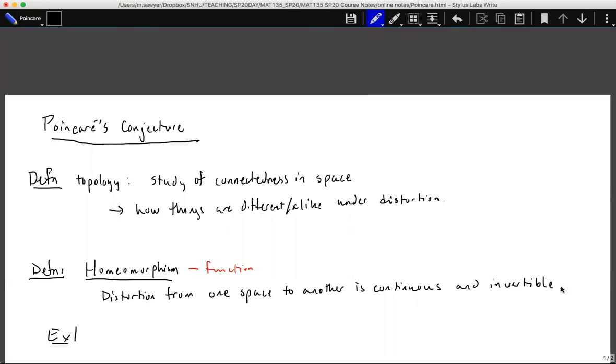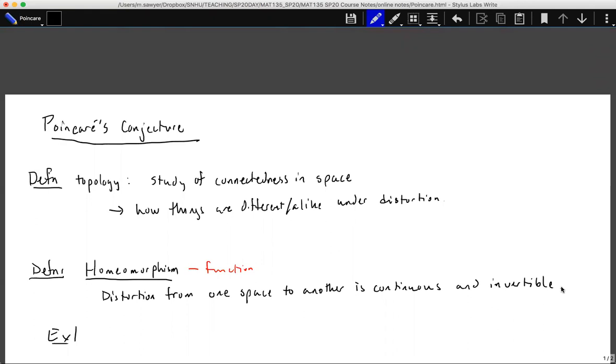This is Poincare's conjecture. So in the last video, we talked about the idea of topology and graph theory. And so this goes into a little more of topology and algebraic topology, and specifically to Poincare's conjecture. So let's recall a little bit of topology.